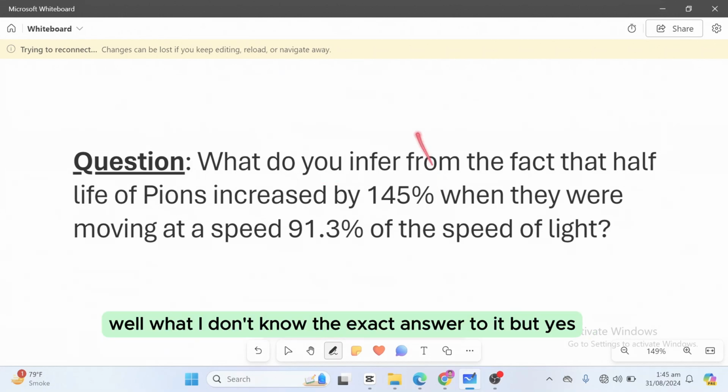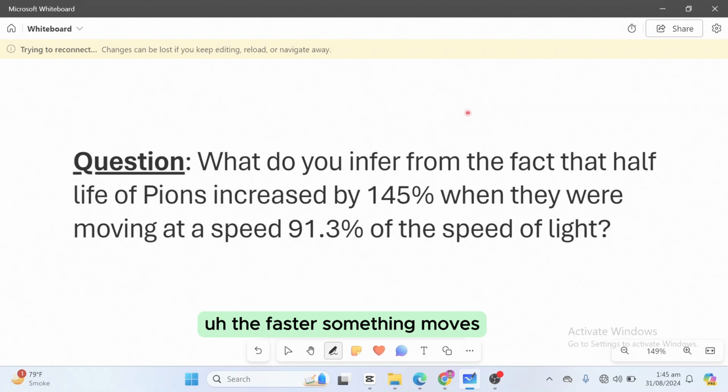Well, I don't know the exact answer to it, but what I am getting from it is that the faster something moves, the slower time gets for it. This is what I infer from it. You can also think about it and let me know in the comment section.